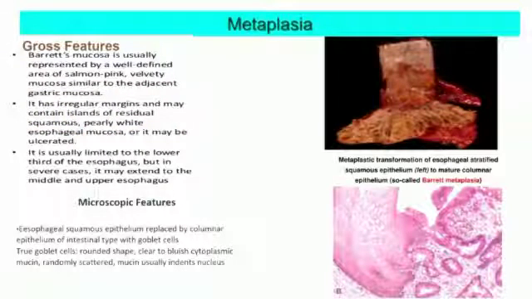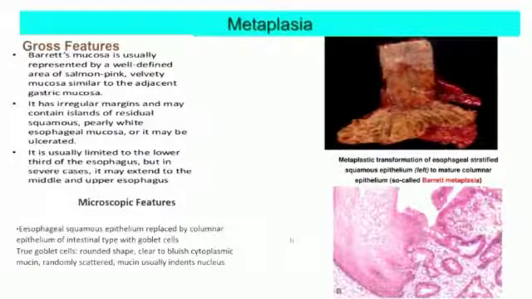Here you can see the gross features of Barrett's mucosa. Barrett's mucosa is usually represented by a well-defined area of salmon pink velvety mucosa similar to the adjacent gastric mucosa. It has irregular margins and may contain islands of residual squamous pearly white esophageal mucosa or may be ulcerated. It is usually limited to the lower third of the esophagus, but in severe cases it may extend to the middle and upper esophagus.